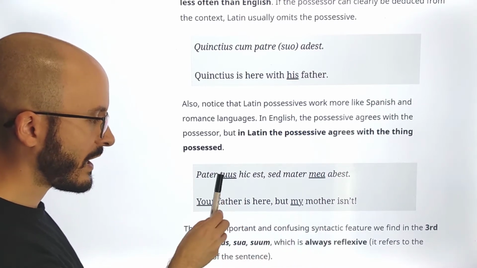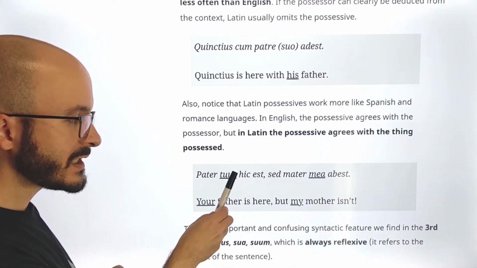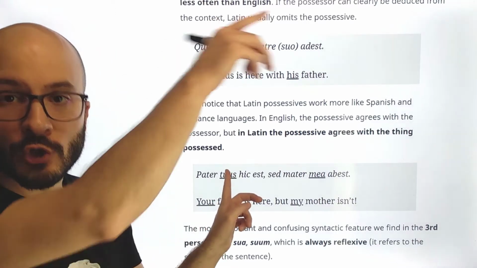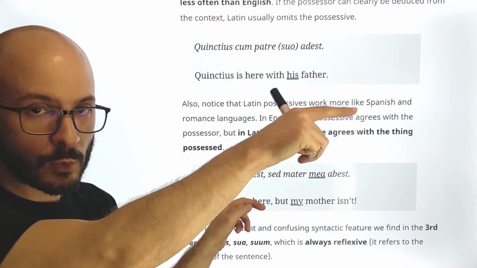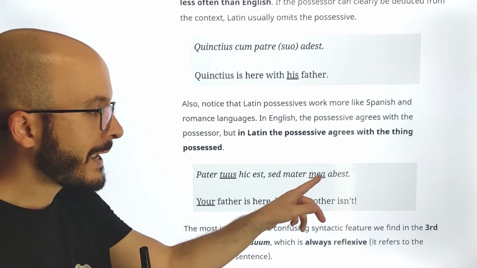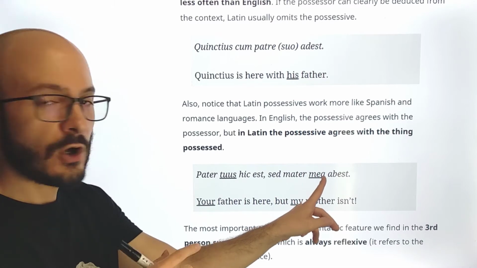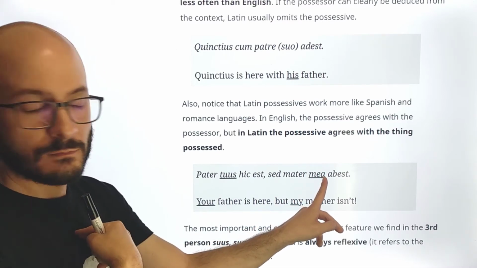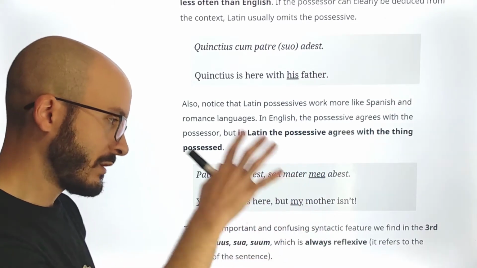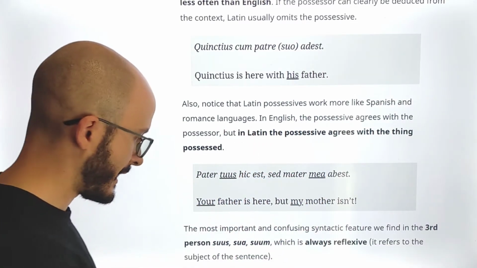So here we have pater tuus, and this is masculine, not because you are a man. No, what is a man is the father. And here, mater mea, feminine, not because I am a woman. No, it's because mater is a woman. Okay? So we are going to see it even better in the next example.